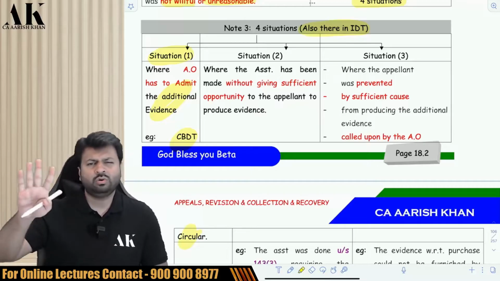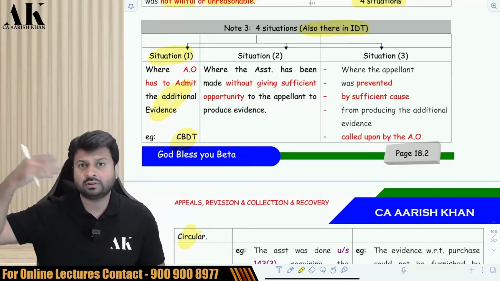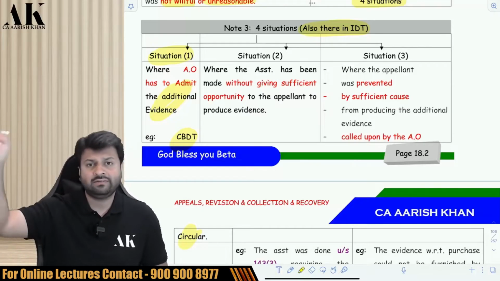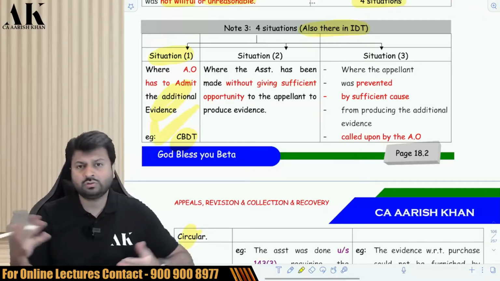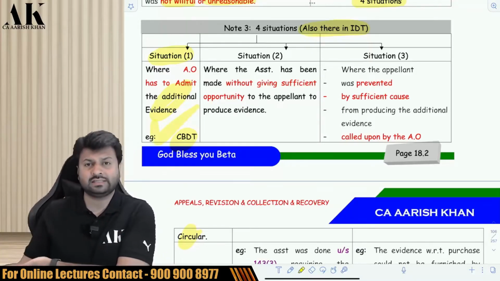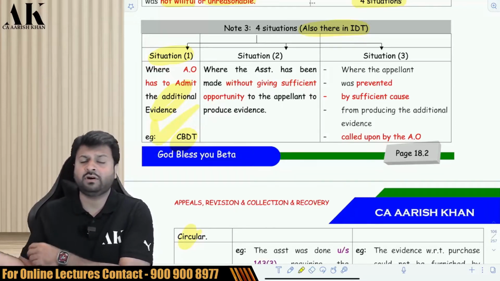So I said to the AO, don't worry, I will go to CIT appeal and I will put forth this evidence in front of the CIT appeal and they will consider it as per Rule 46A. The AO should have followed, because CBDT circulars are binding on the assessing officer. They have to follow this. They have not followed it.